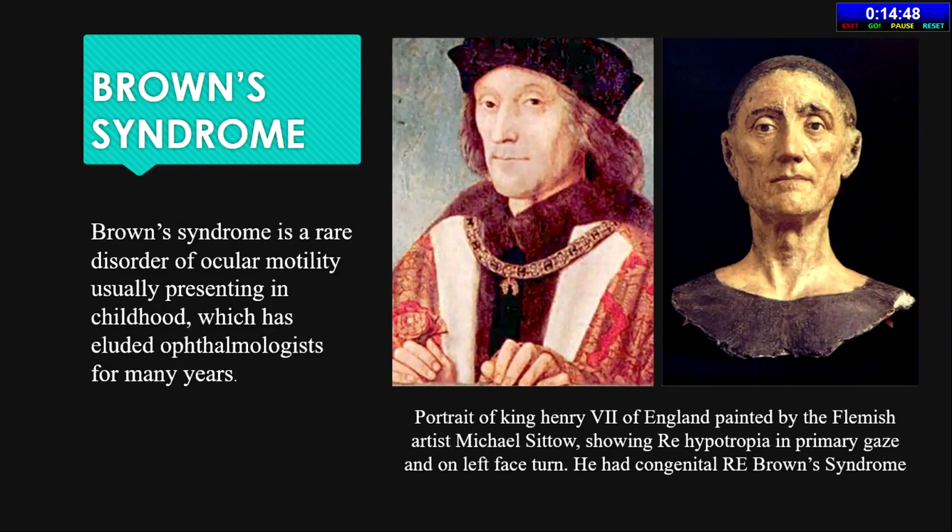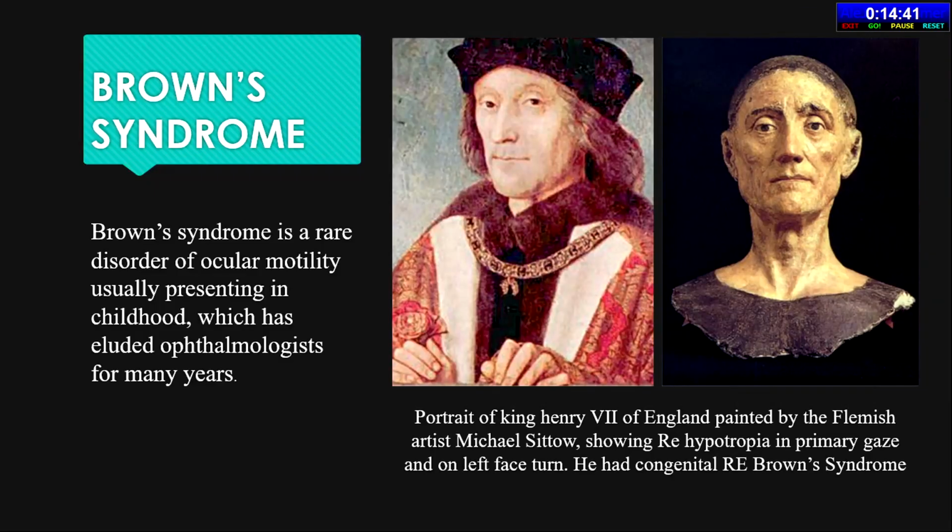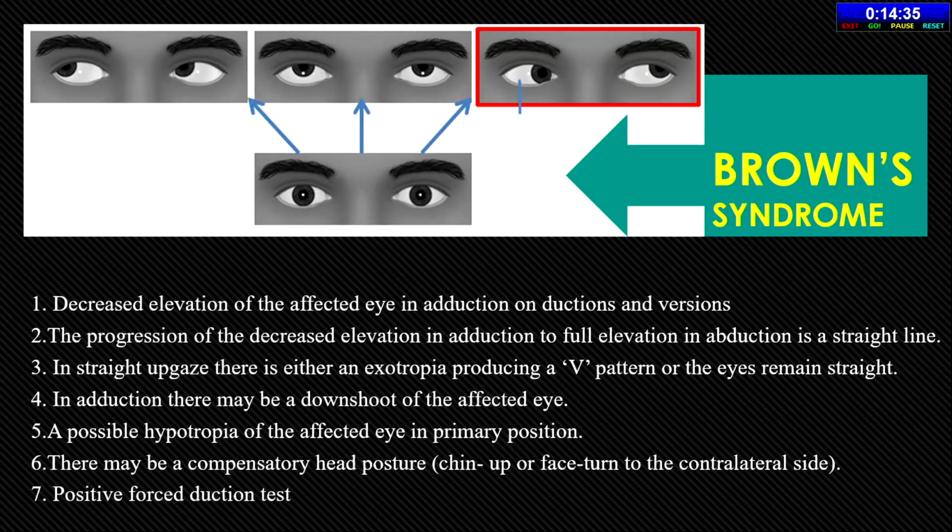So Brown syndrome is a very rare entity which has been there from time immemorial. This is a picture of Henry VII, where you can see in the second picture the mild right hypotropia and the face turn. So he had congenital right Browns.